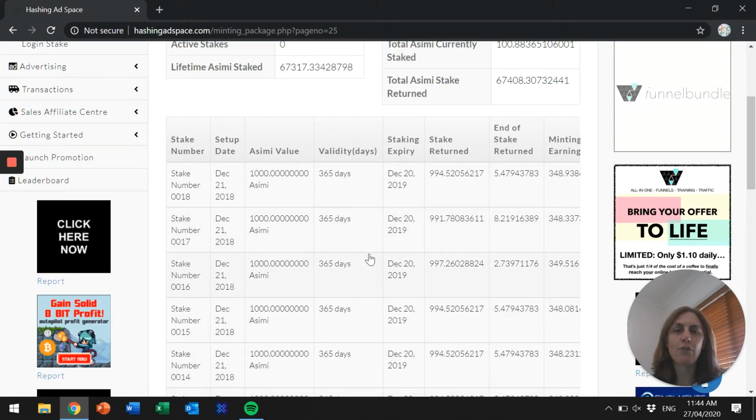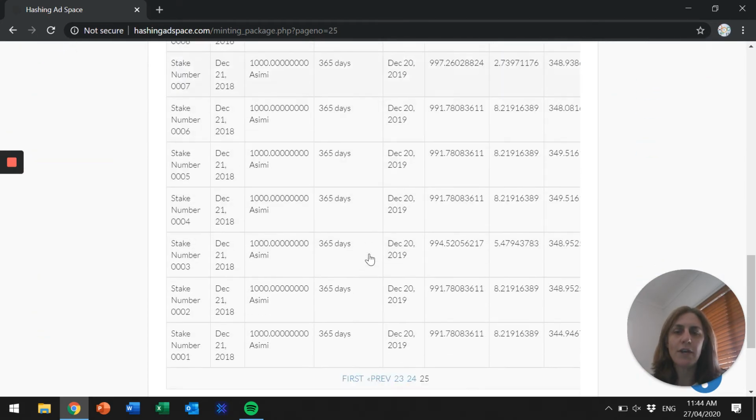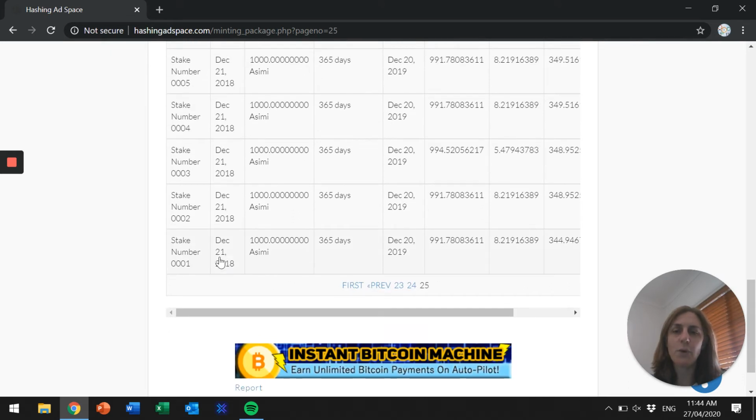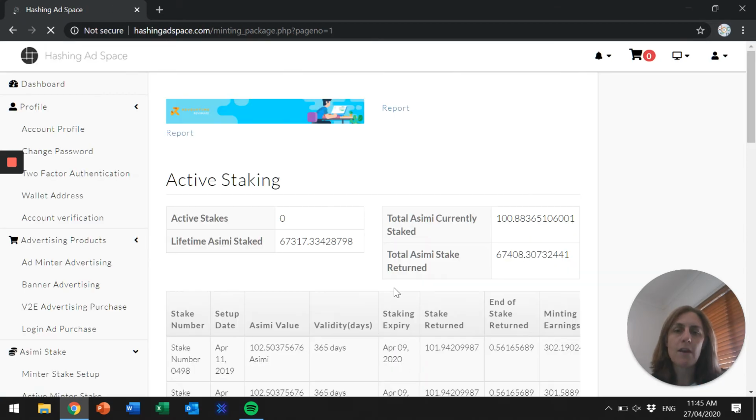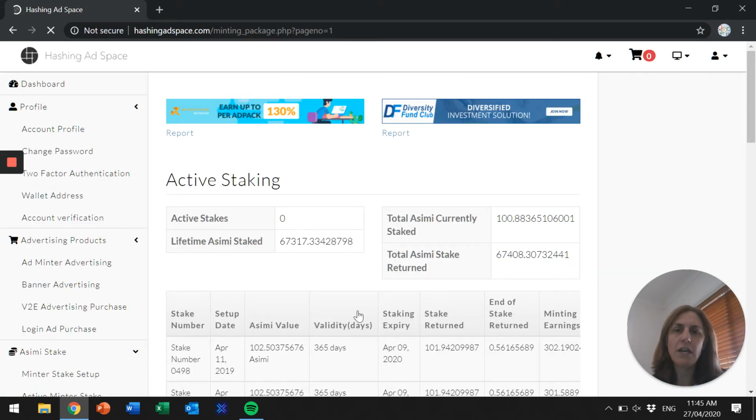Obviously, I'm not going to go through every single page for you, but you can see that I did get started on the 21st of December 2018, and we'll go back to the first page, and you can see my last stake was, I think, the 11th of April 2020. So obviously each stake goes for 365 days. I actually did use all my earnings to repurchase. Now I stopped repurchasing in about this time last year, and then just let them all run.